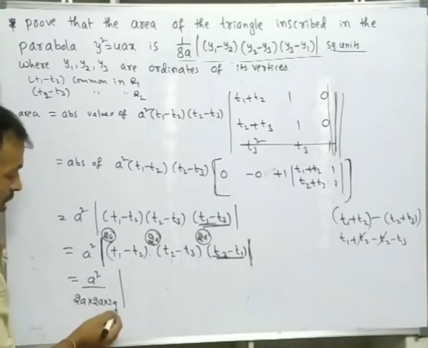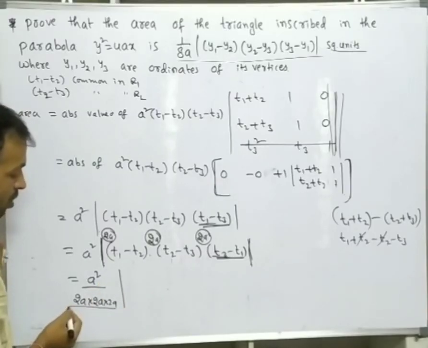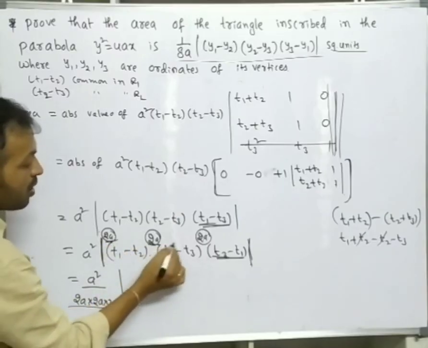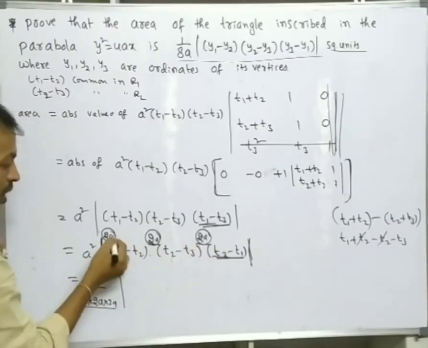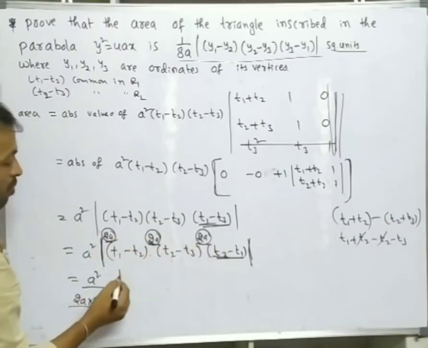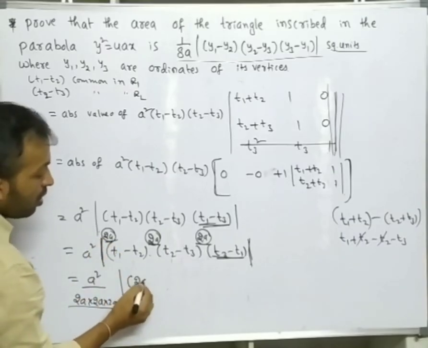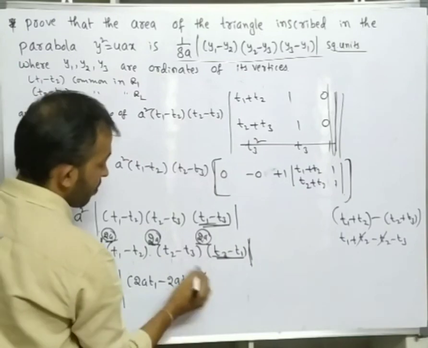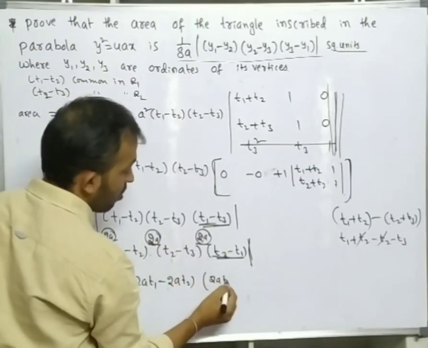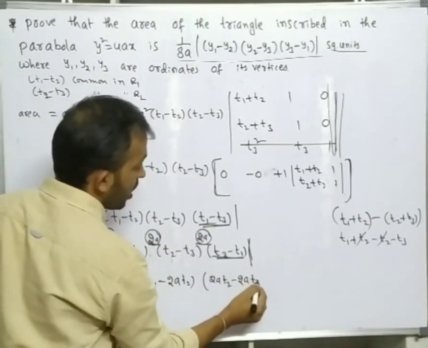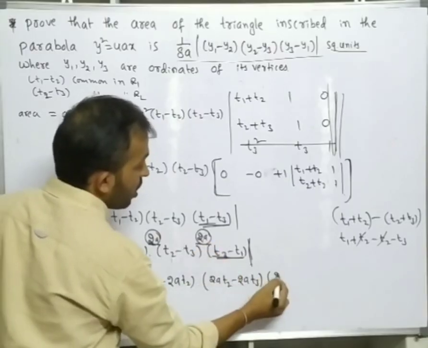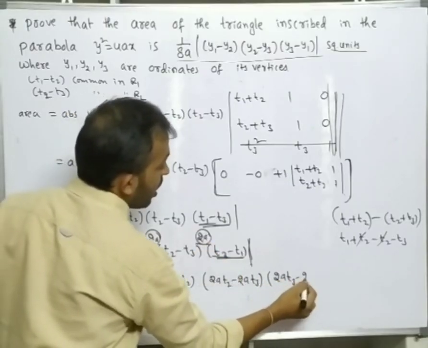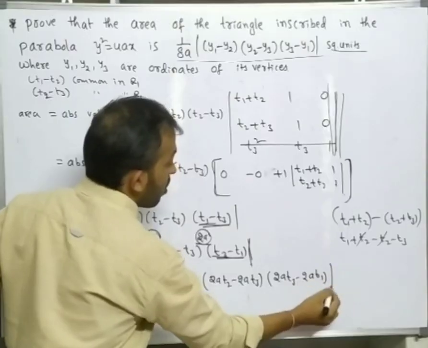I am dividing by three 2a's and multiplying by three 2a's. If we take common and cancel, we will get the same terms: 2a t1 minus 2a t2, 2a t2 minus 2a t3, 2a t3 minus 2a t1, modulus close.